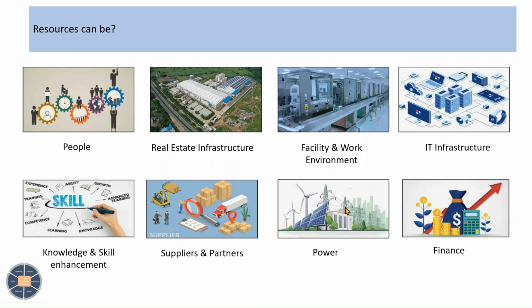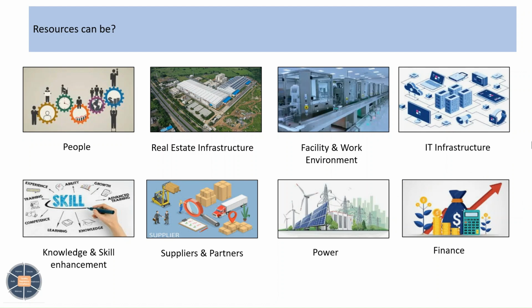Let's say you are running a clean room facility and power goes down. Then the entire pressure or clean room conditions will be disturbed. That's why uninterrupted power supply is needed. So these are very critical aspects of the resources. Of course, finance. If we don't have money, we cannot ensure all these things are available, so finance is a major thing that should be available as part of resources.